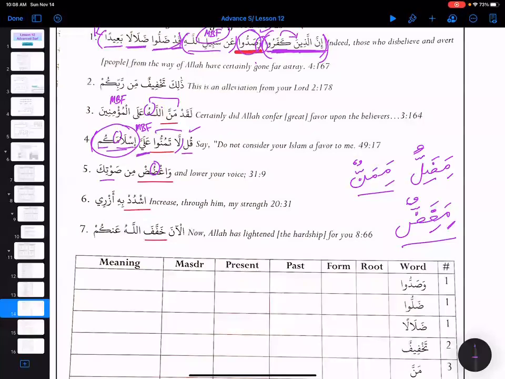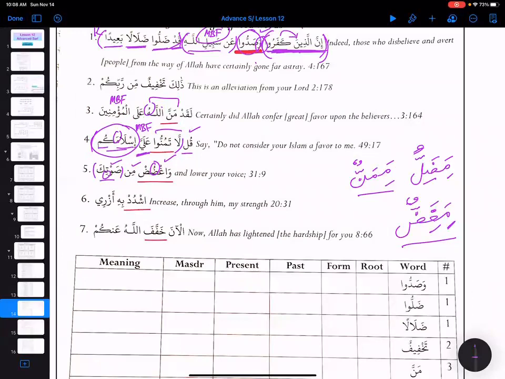Wa ghudud is fail, anta is the fail, and min sautika is MBF. Min is harf jar, sauti is majroor, and Ka is idafa fragment, maful. Basically all this is MBF.